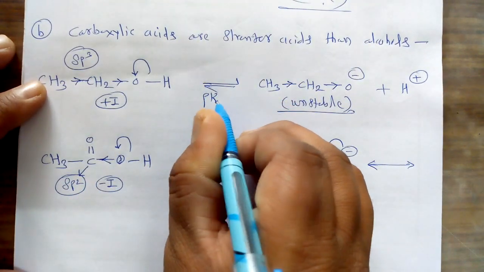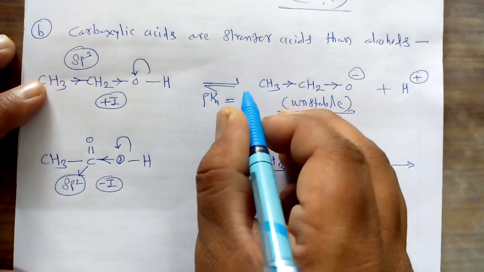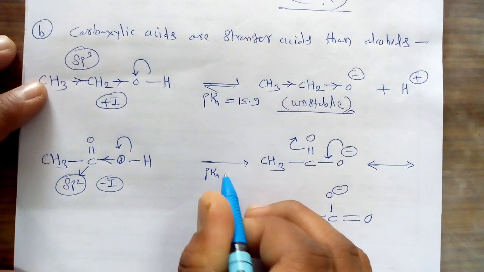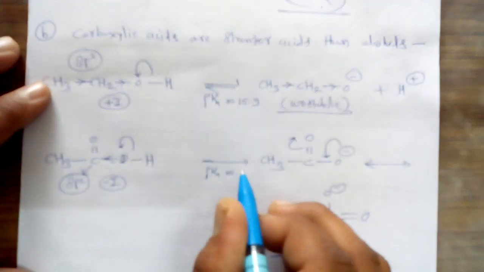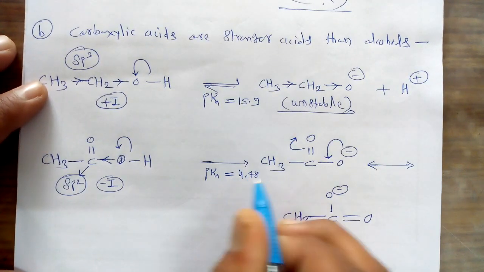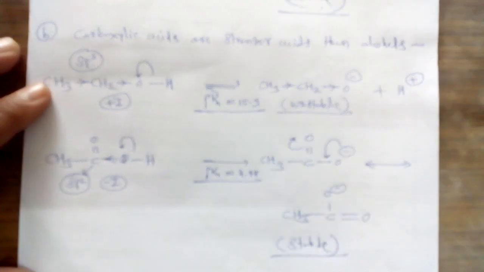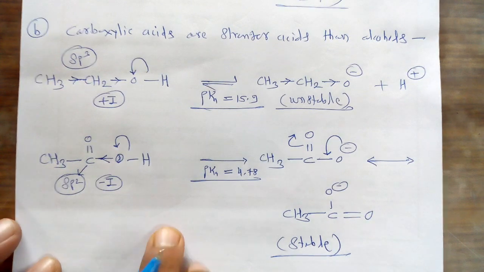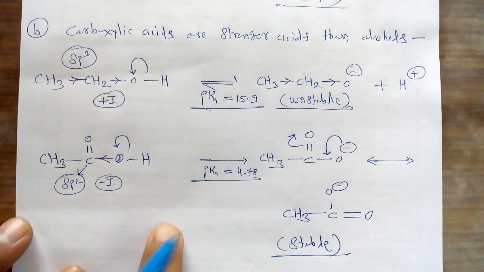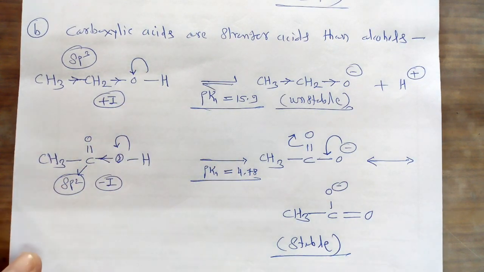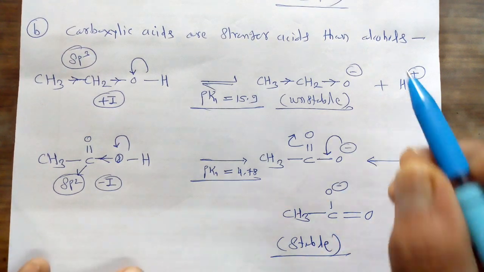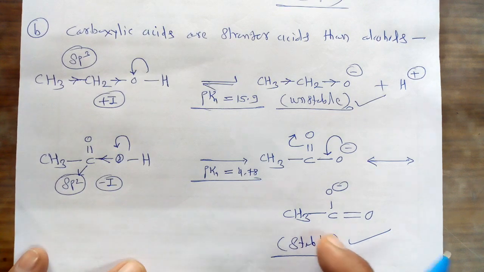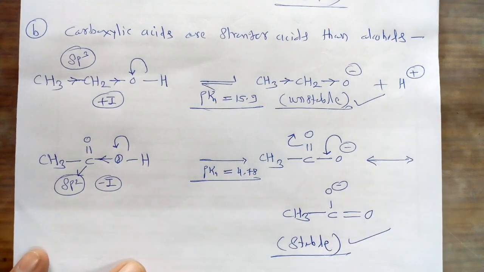the pK value for alcohol is equal to 15.9, while in the second case, that is a carboxylic acid, the pK value is only 4.78. So this is again a supportive reason. If we consider their pK values, it is very clear that these carboxylic acids are more acidic than the simple alcohols. And why is this so? This is due to the stability of the conjugate base which is formed after the donation of the H plus.